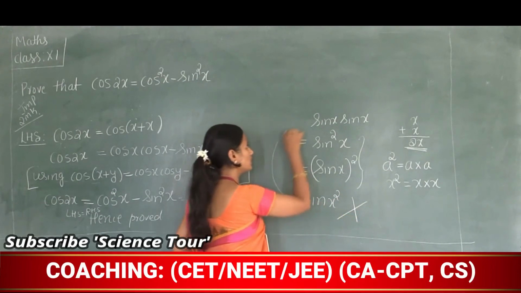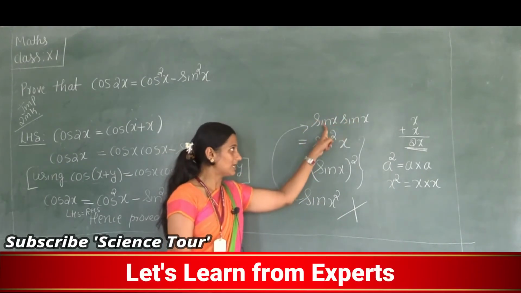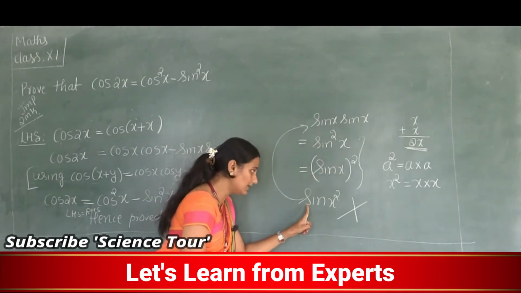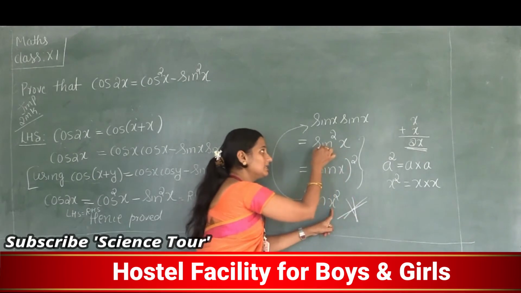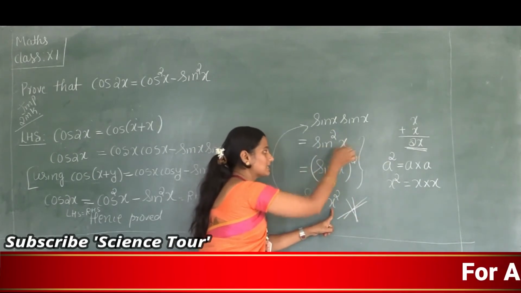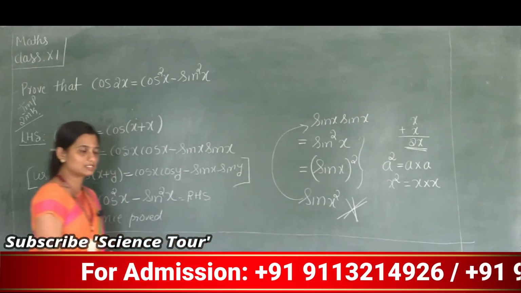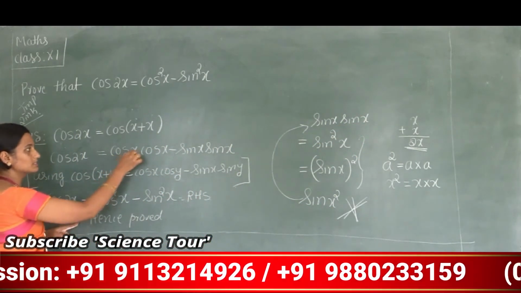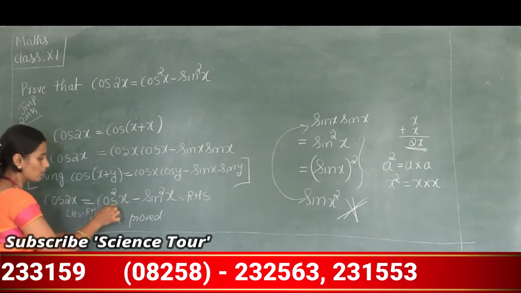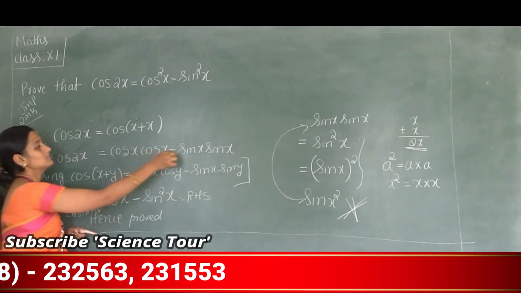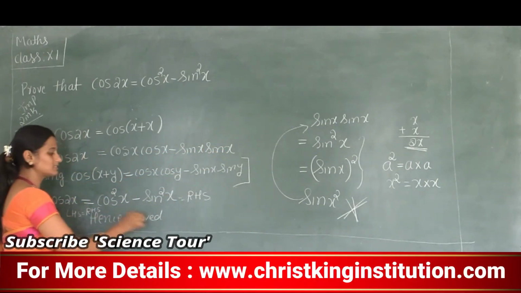This is the wrong way of writing sin x into sin x. Here also, cos x into cos x is cos square x, not cos x square. Sin x into sin x is sin square x. So hence it is proved.